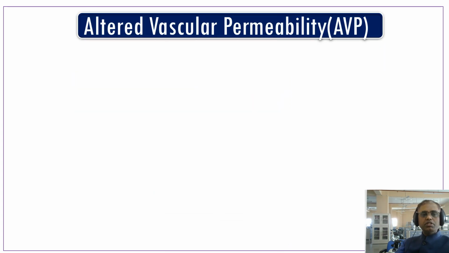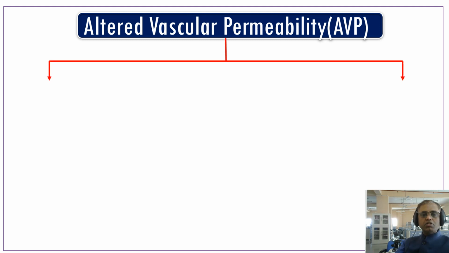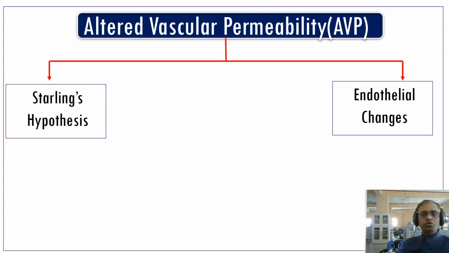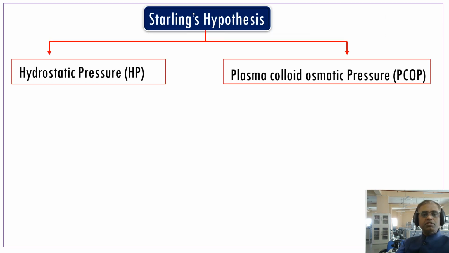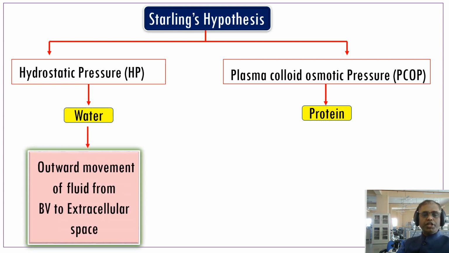Now let us discuss altered vascular permeability. We are discussing altered vascular permeability under two small headings, that is Starling's hypothesis and endothelial changes. So what is Starling's hypothesis? Starling's hypothesis tells about two pressures, one is hydrostatic pressure, another one is the plasma colloid osmotic pressure. Hydrostatic pressure depends upon water and plasma colloid osmotic pressure depends upon proteins.